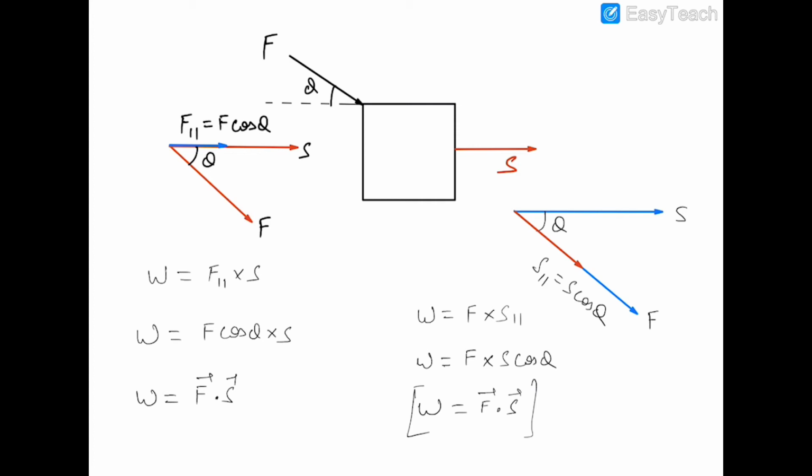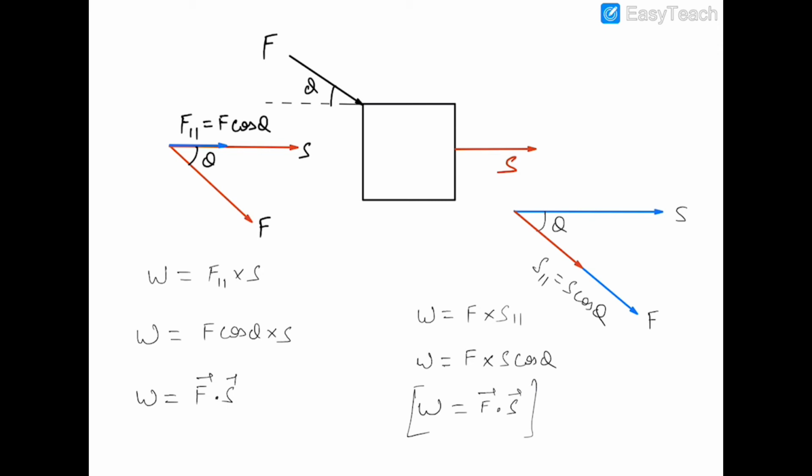So I am taking the component of displacement on this force, and this component will be S cos theta. So again we will get the formula W is equal to F dot S, and we all know that this is a dot product, a scalar product. So work done is a scalar quantity.